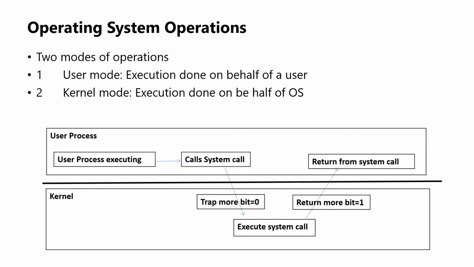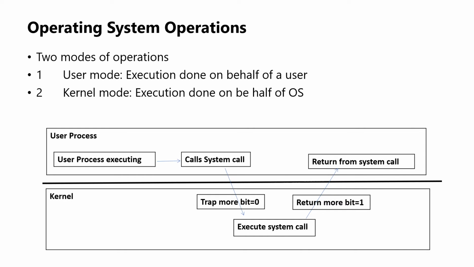There are two modes of operation, user mode and kernel mode. In user mode, execution is done on behalf of a user. In kernel mode, or you can say system mode, execution is done on behalf of the operating system. When the computer system is executing on behalf of a user application, the system is in user mode.